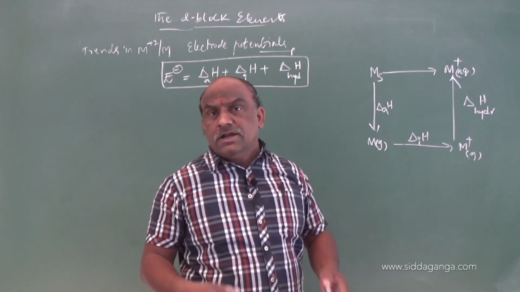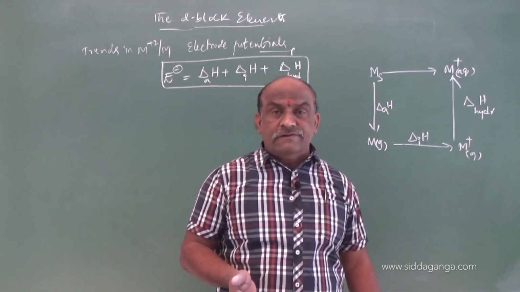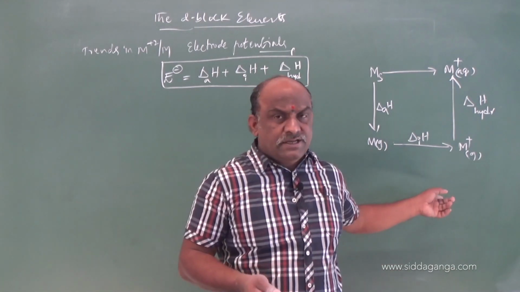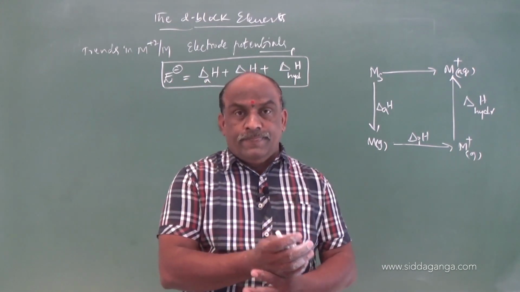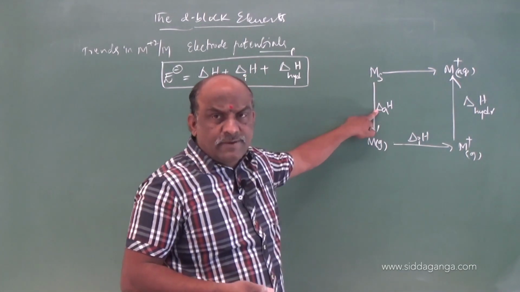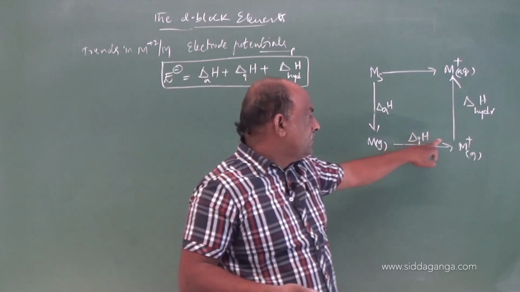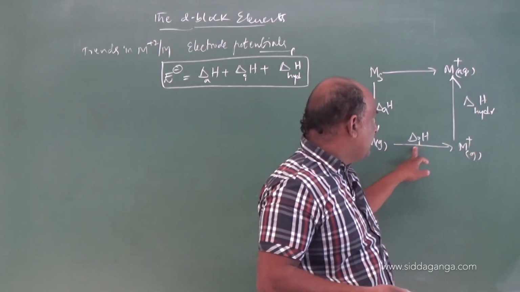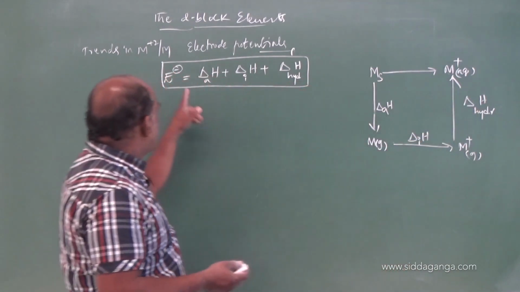We have to consider the first two ionization enthalpies, the first four ionization enthalpies in some cases. Some different examples are there, especially to explain the behavior of nickel and platinum. We will discuss them later. So, what will be the total enthalpy?